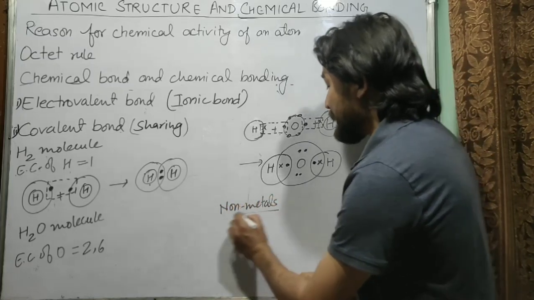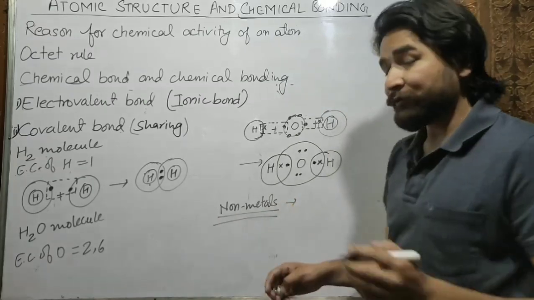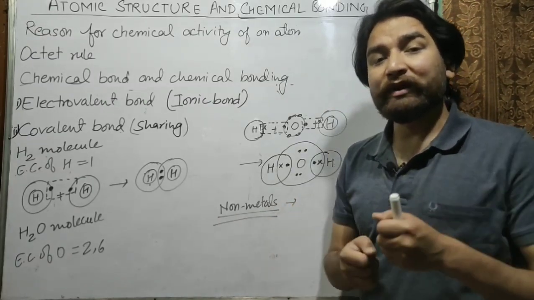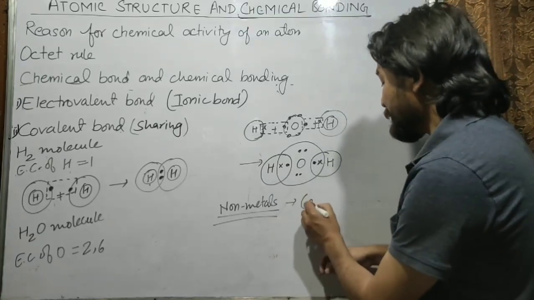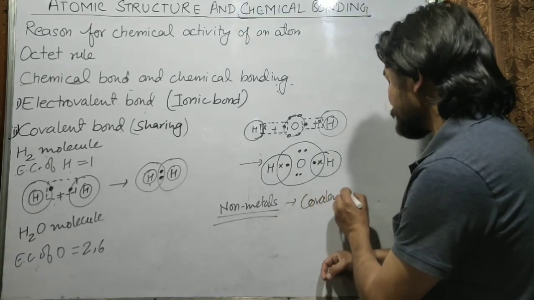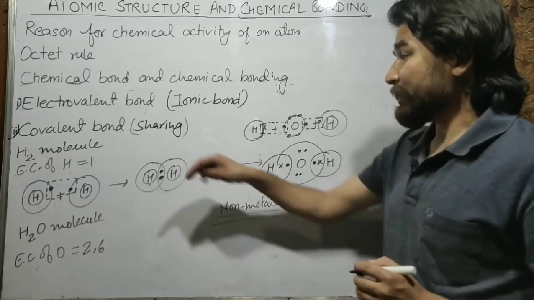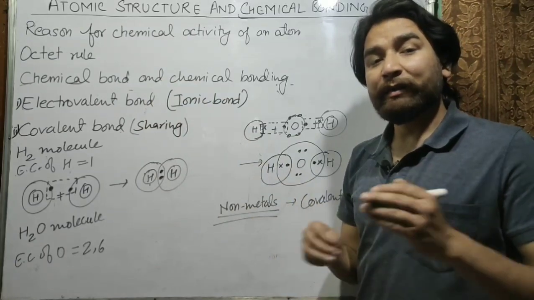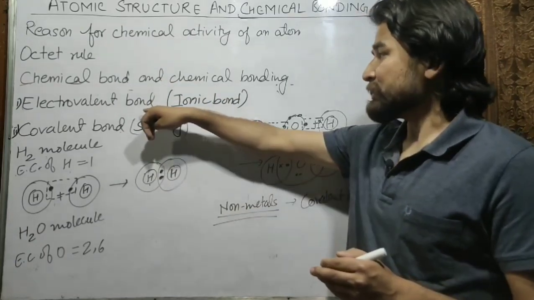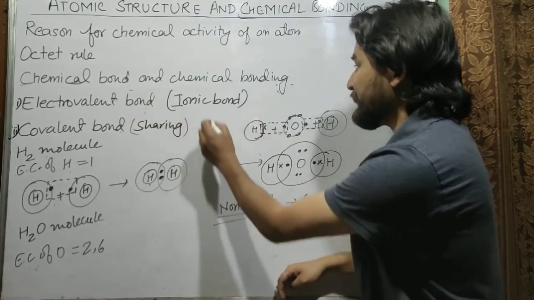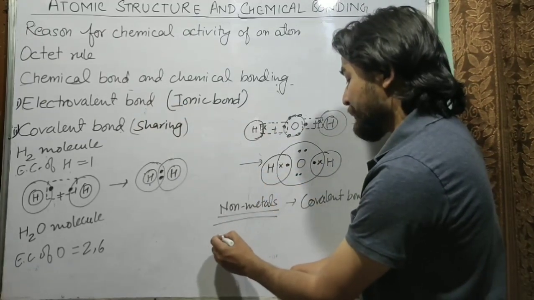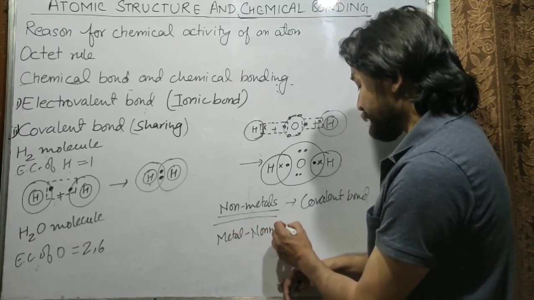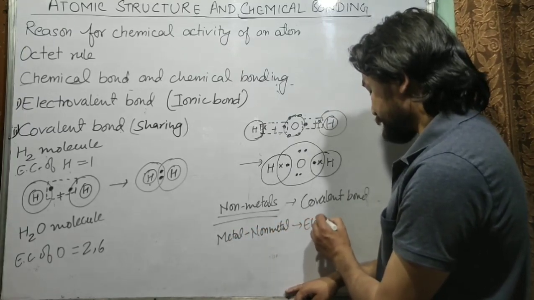So if the atoms of 2 non-metals combine together, they will form a covalent bond. But if the atoms of a metal combine with atoms of a non-metal, then they will form electrovalent bonds. So remember, metal and non-metal combine to form electrovalent bonds.